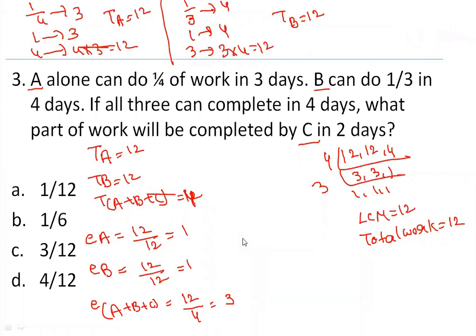Efficiency of A is 1 and efficiency of B is 1. Okay. Can I say that efficiency of C equal to 1? Can I say that efficiency of C equal to 1? Are you accepting it?